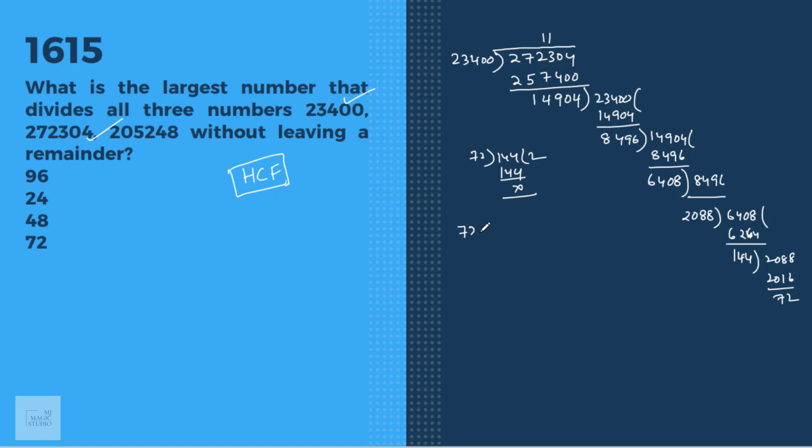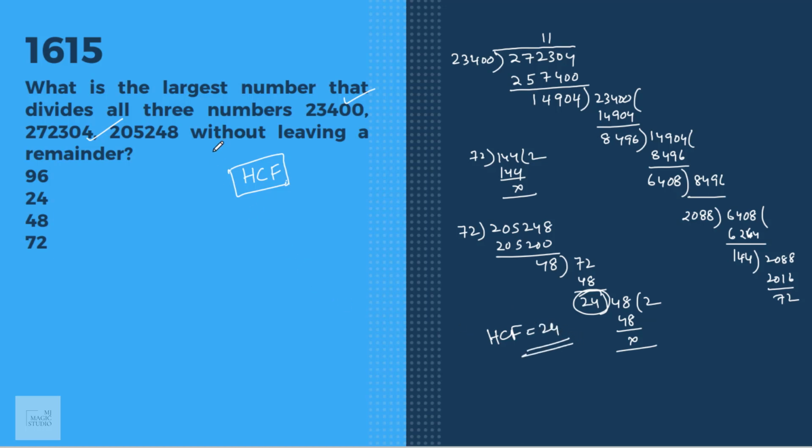Let's divide the third number by 72. 205,248 will go 205,200. We are left with 48. 72 one time, 24, and then 48 two times. 24 is the HCF. Without leaving a remainder, 24. Option B fits in.